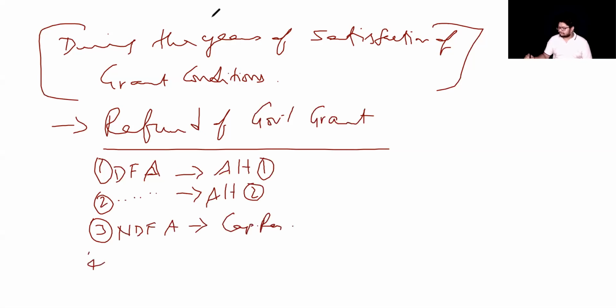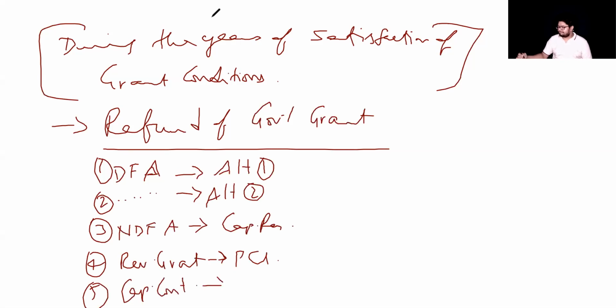Number 4, you have received a revenue grant and you took it to the P&L account. Number 5, you have received a capital contribution, that is promoter's contribution, and the money you received you have taken to capital reserve. In all these circumstances, you have a total of 5 types of accounting which are possible. Out of these 5, if the grant becomes refundable, what should I do is the question. So let us take each of these instances and discuss what has to be done in case the grant becomes refundable.